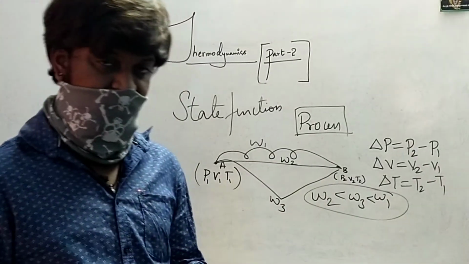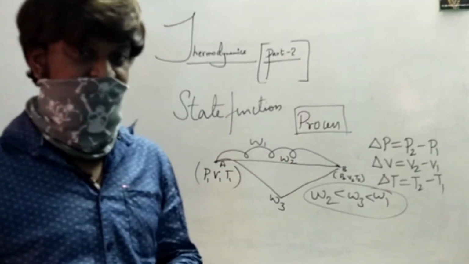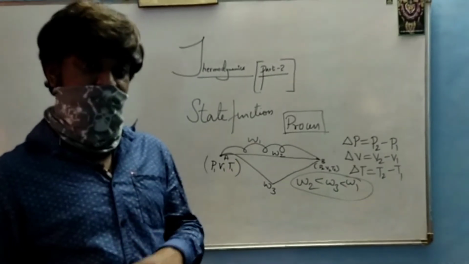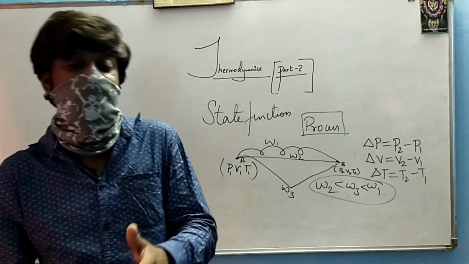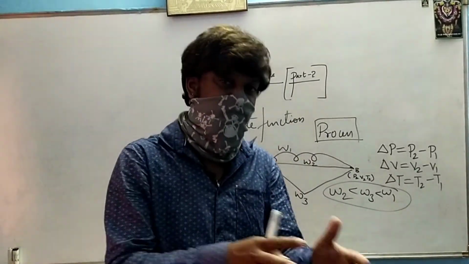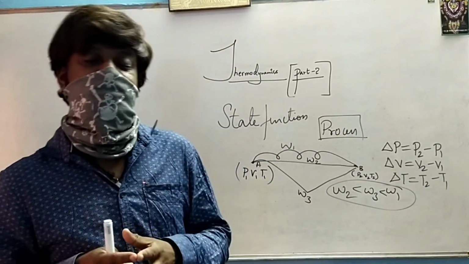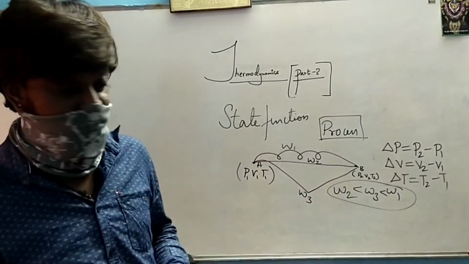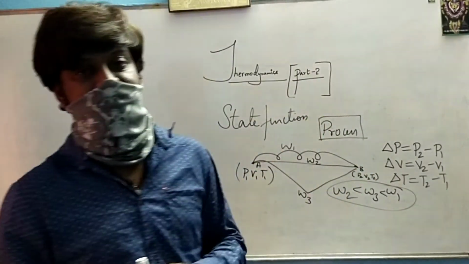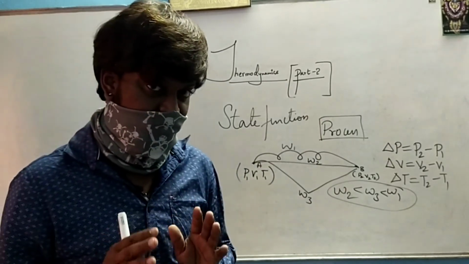I hope you people are trying to understand this concept. I will try to explain it again. Please try to understand. A state function is a function which depends on the initial state and the final state of the system, whereas a path function is a function which depends on the path taken by the system to achieve the final state. I hope you understood this.